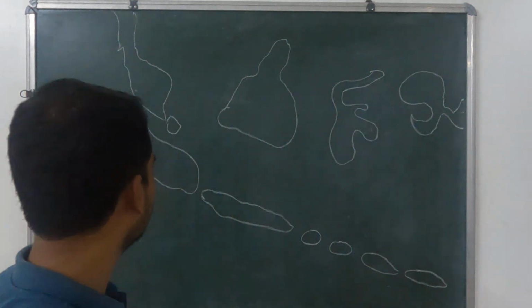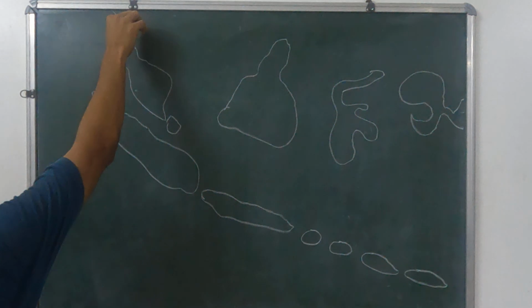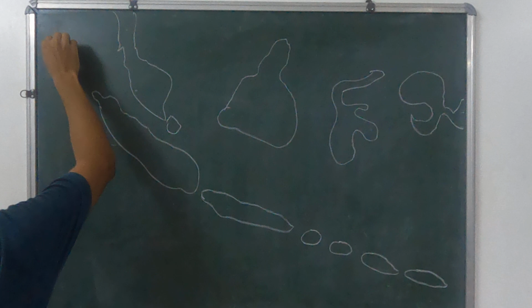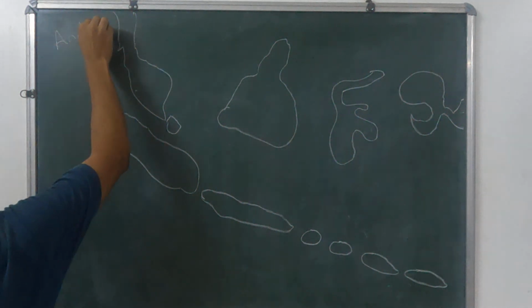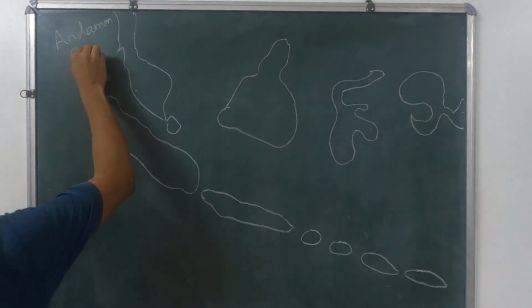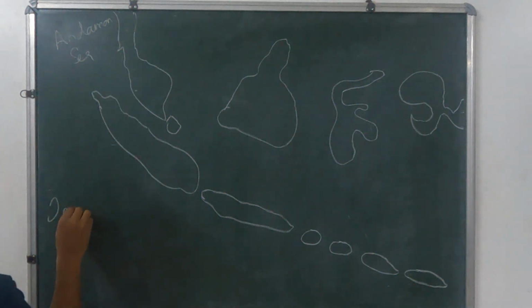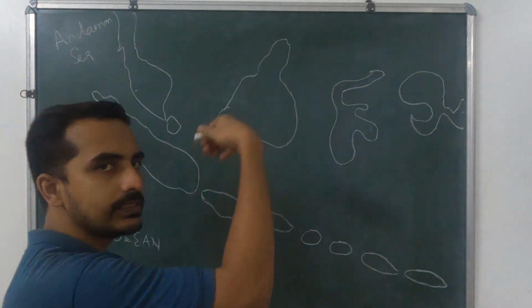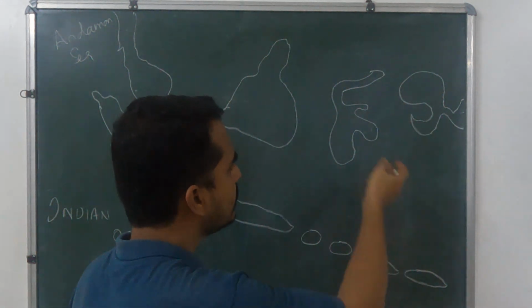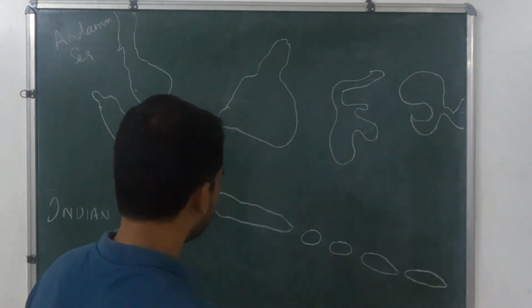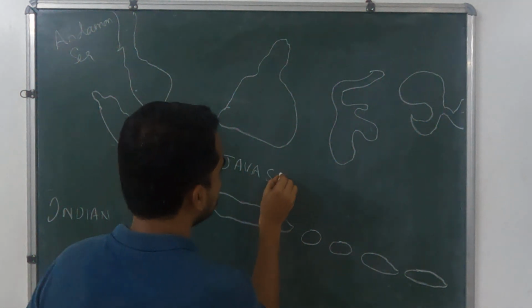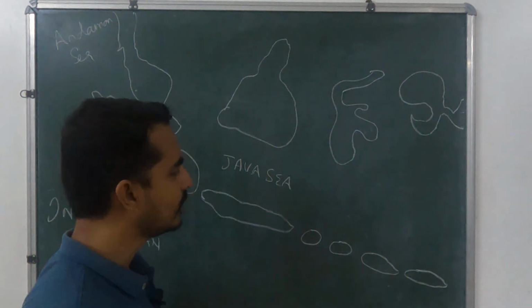the interior. Okay, here it is the Malay Peninsula, and in the western part it has the Andaman Island. So between the Malaysia and the Andaman Island it is Andaman Sea, and in the western part it is the Indian Ocean, and in the eastern part it is Pacific Ocean, and many marginal seas are located in this region. Here it is Java Sea, because it is the Java island, so it is Java Sea.